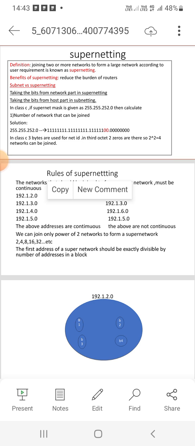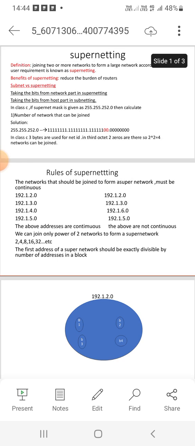Today, I would like to explain about supernetting. What is meant by supernetting? Definition: joining two or more networks to form a larger network according to user requirement is known as supernetting. Supernetting means the opposite of subnetting. In subnetting, a large network can be divided into smaller networks.